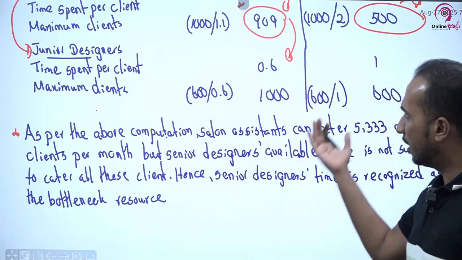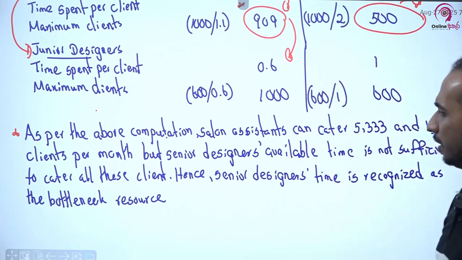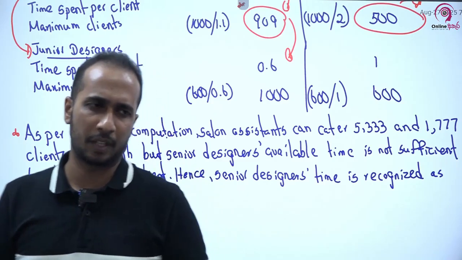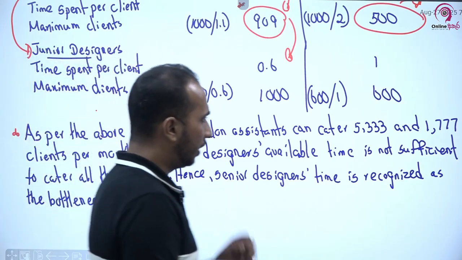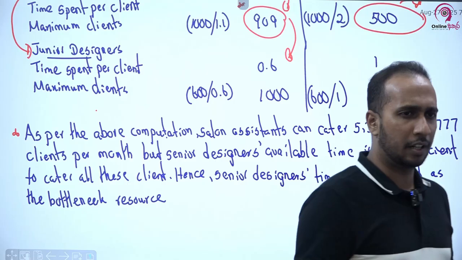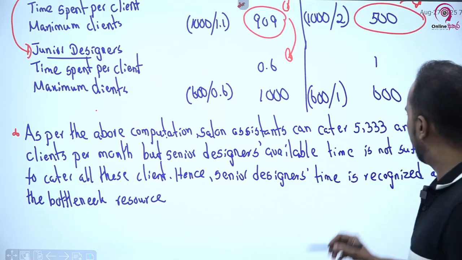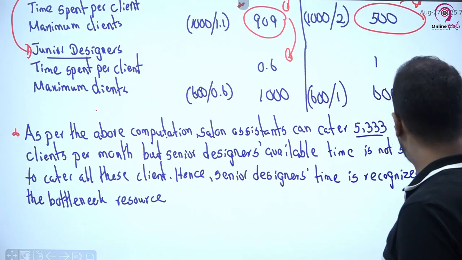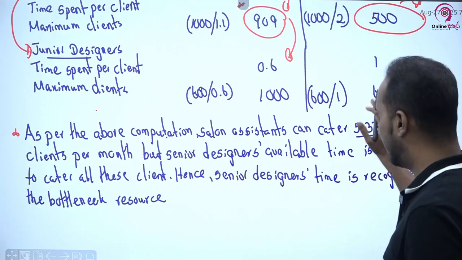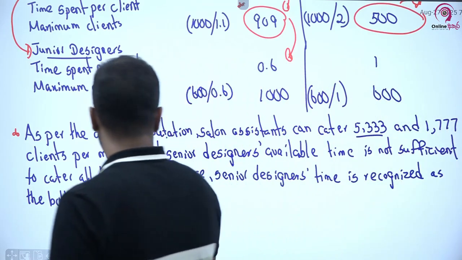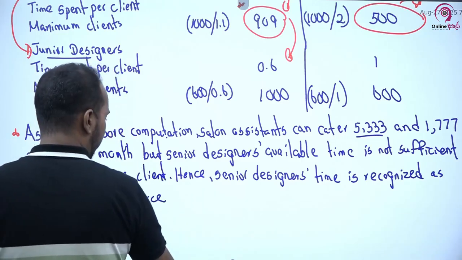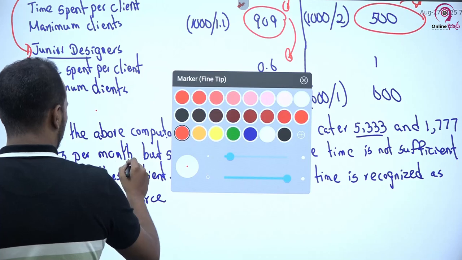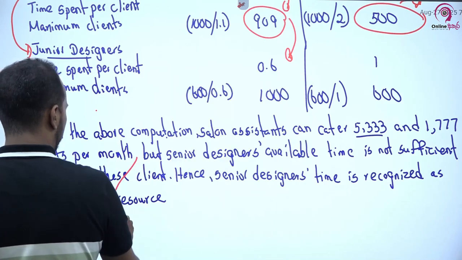Okay, so you have to see what is the limiting factor, what is limiting our production flow, that is the bottleneck resource. As per the question, we are catering 5,333 clients. I think I made a mistake here. Not a mistake, I missed some part. Here, per clients per month needs to be added in order to clear this. Clients per month, I will take that part here.